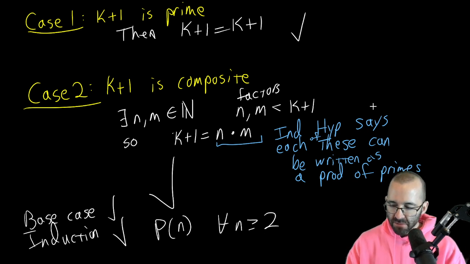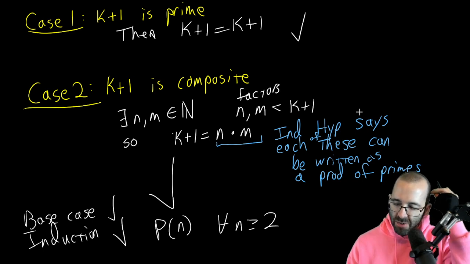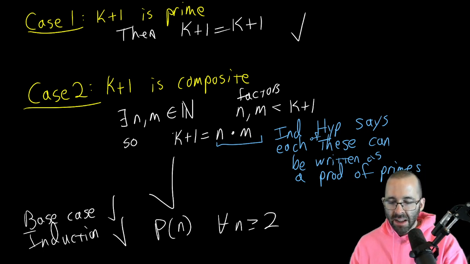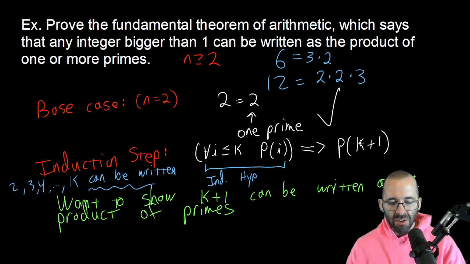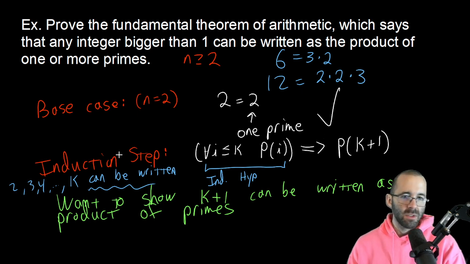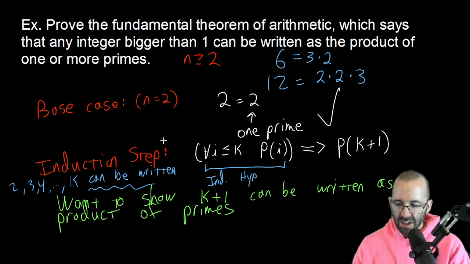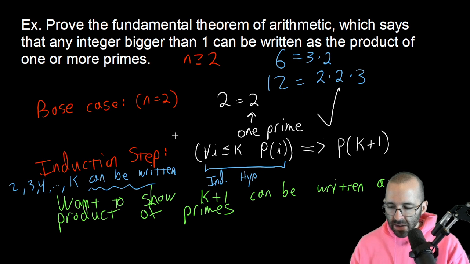So very powerful. All right, actually, I'll talk more about the difference between strong and weak induction later. But the idea here is that you use strong induction when you need more than just the previous step. We're not factoring into the number before k plus 1, we're factoring into who knows what numbers, any of the numbers before k plus 1. So in that induction step, we do have to use all of them. That's when you're going to use strong induction. Let me know if you have any questions, and we'll do another example in the next video.